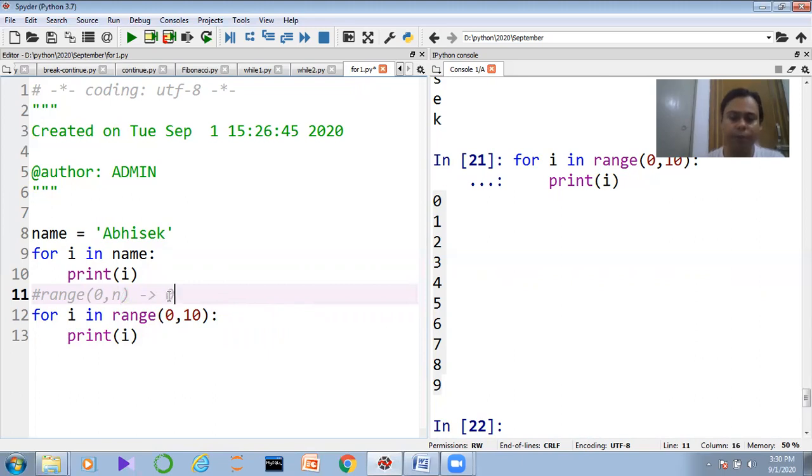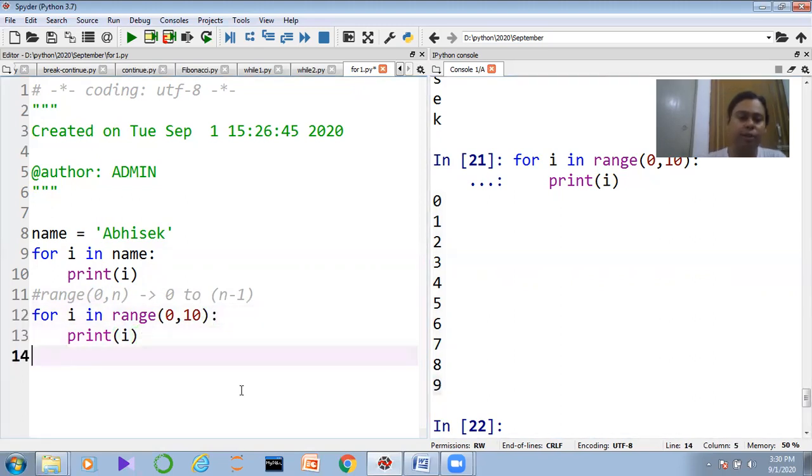The data should be from 0 to n minus 1. The data should be from where? The data should be from 0 to n minus 1. So now n minus 1 is what? 9. N equal to 10. So the last data point should be 9.